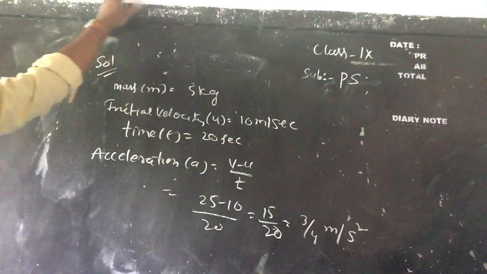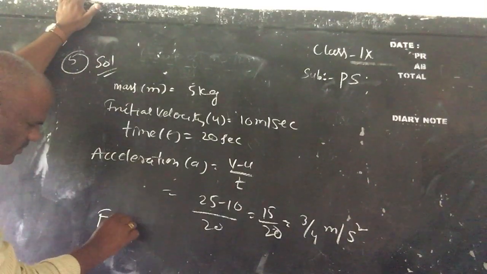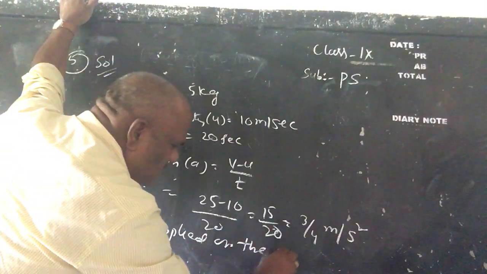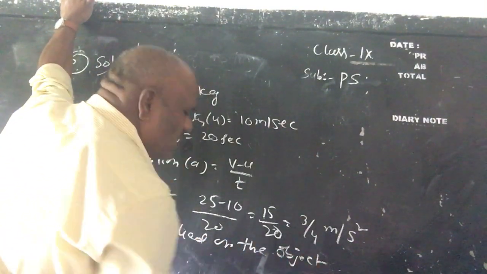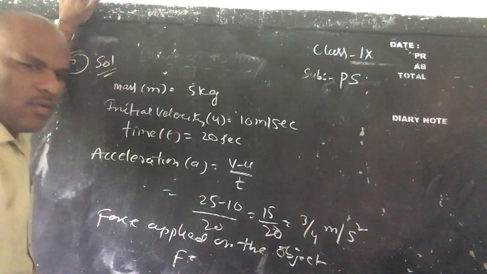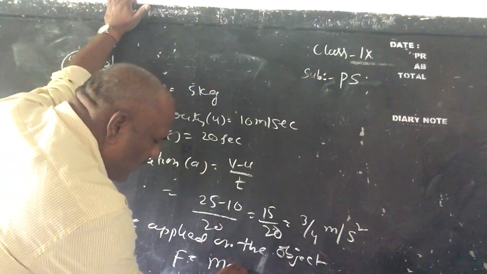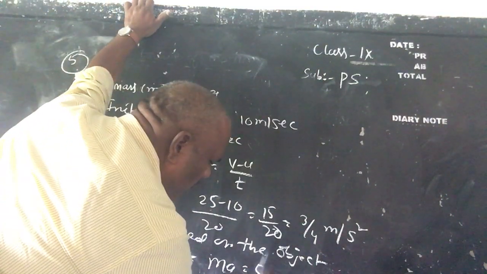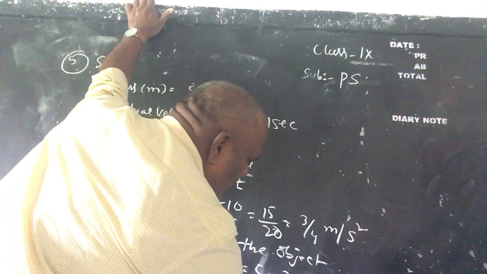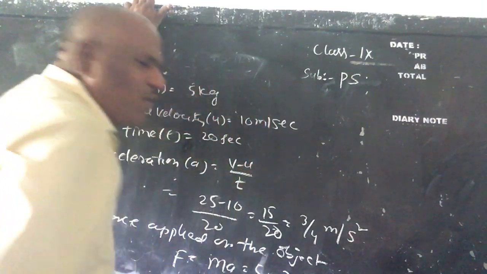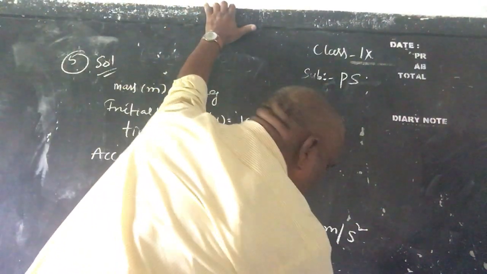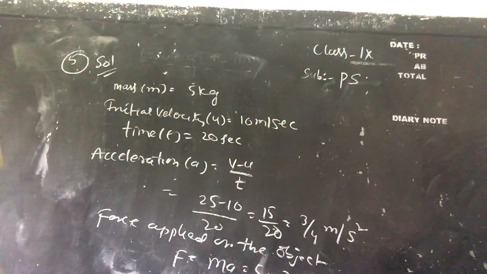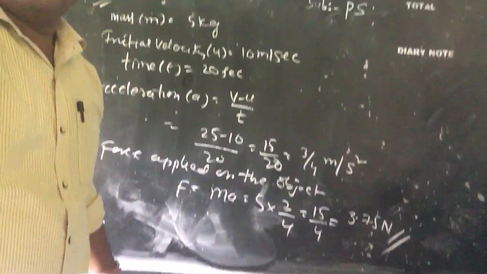Acceleration. Now force applied on the object. F equal to ma. What is mass here? 5. So 5 into 3 by 4. That implies 15 by 4. So 15 by 4 equal to how much here? 3.75 newtons. Okay, 3.75 newtons, children.